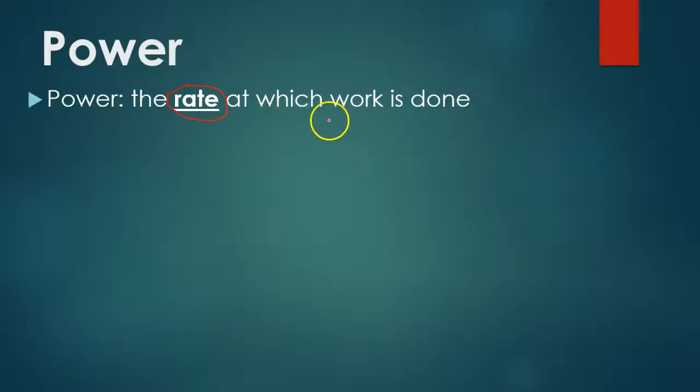Anytime the word rate is used, you need to understand that it means we've got a fraction involved. Many times when we're talking about rates in physics, time is going to be on the bottom. All we're doing is something and trying to figure out how long it takes. The ratio of the thing we're talking about divided by the time it takes gives us the power. We can talk about an interest rate, an amount you're charged per dollar. That per means there's a fraction bar. We can talk about the rate of speed, that's meters per second. Lots of different rates here.